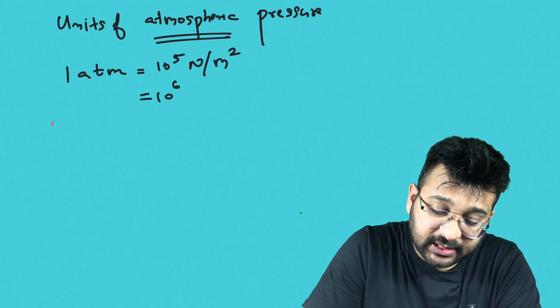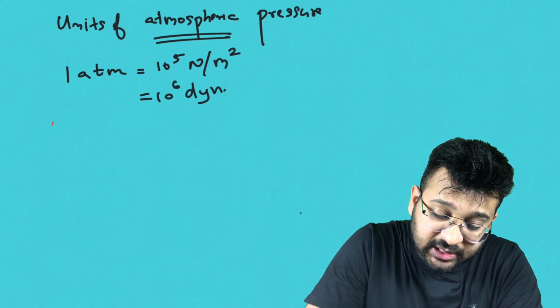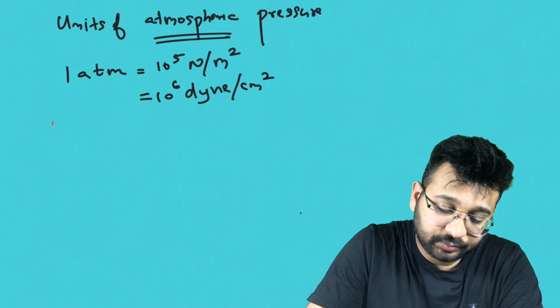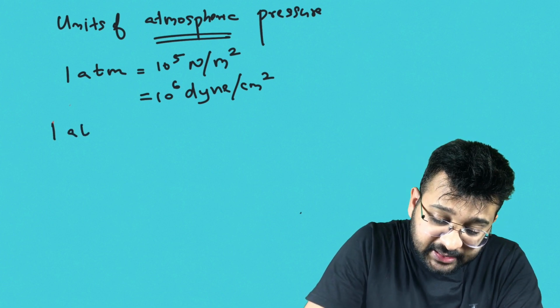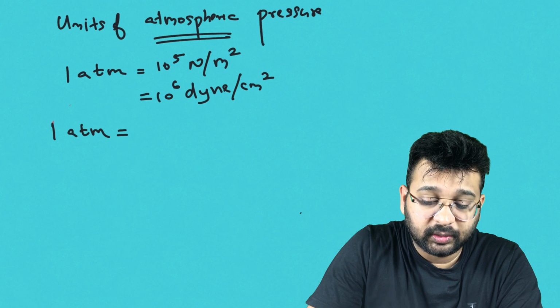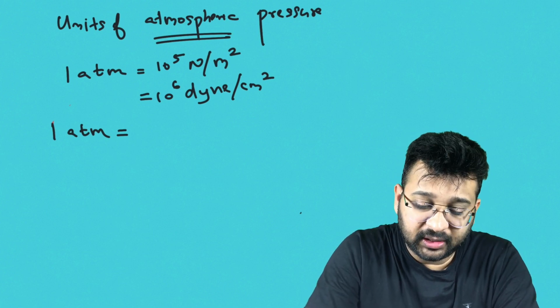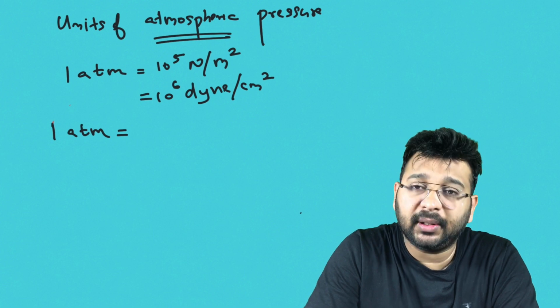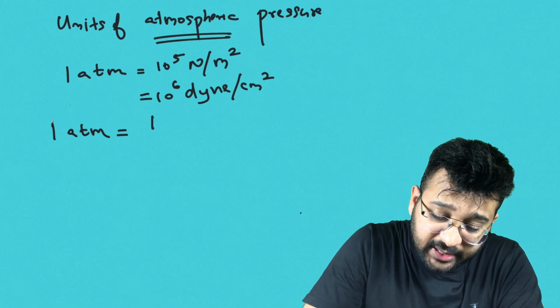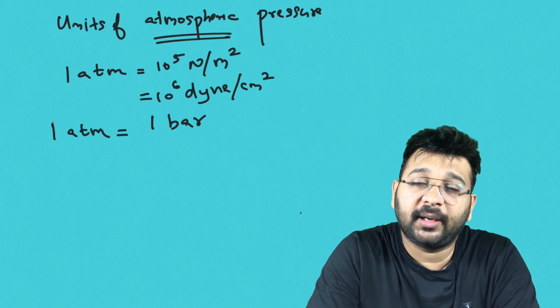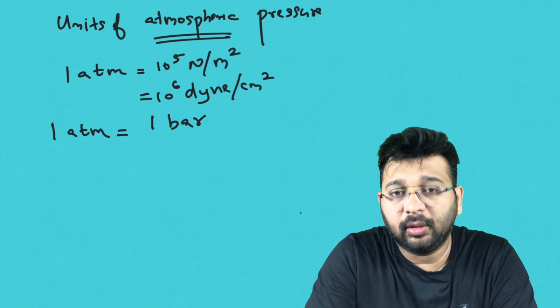It can also be expressed as 10 raised to 6 dyne per centimeter square. 1 atm can also be expressed as 1 bar.